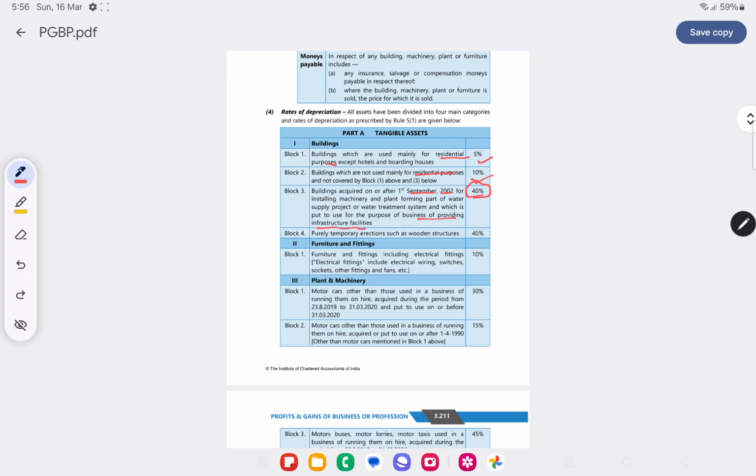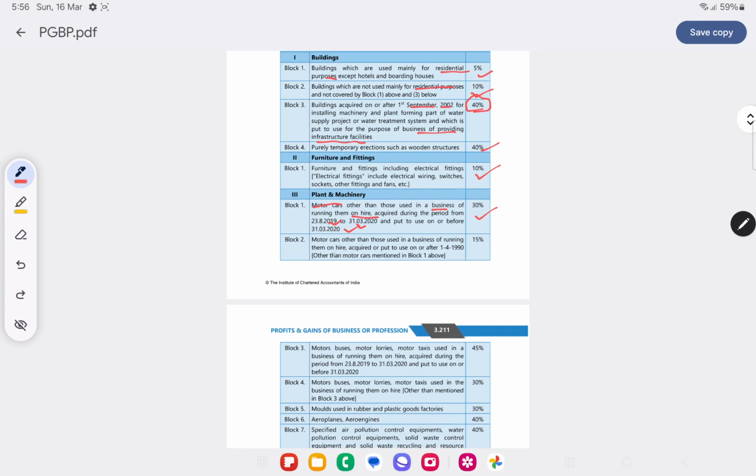Temporary erections and wooden structures, 40%. Furniture and fittings will be 10%. Motor cars other than those used in the business of hire, acquired from the period 23rd August 2019 to 31st March 2020 and put to use on or before 31st March 2020, 30%. Motor cars other than those in the business of hire and put to use after 1st April 1990, 15%.